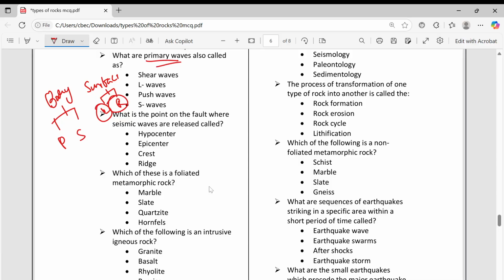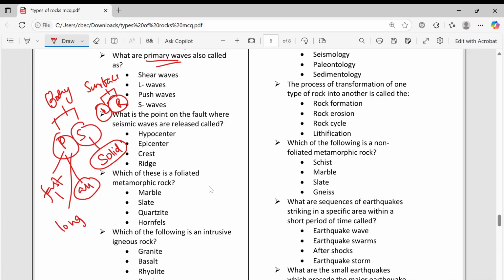These are primary waves, and these are secondary waves. Why do we call them primary waves? These are the fastest waves, and they are the first to reach the surface. That's why we call them primary waves, and they flow through all media. Whereas secondary waves flow only through solids. Primary waves are all called longitudinal waves, whereas secondary waves are called transverse waves.